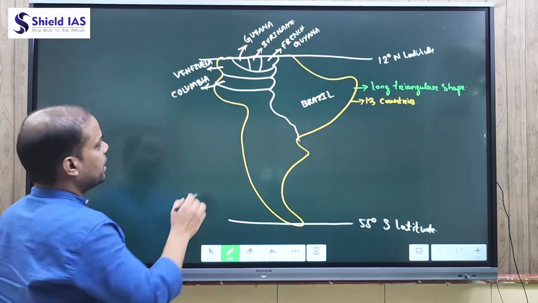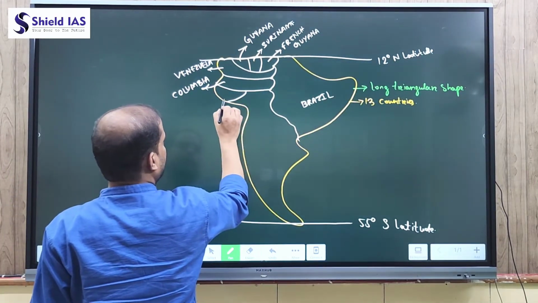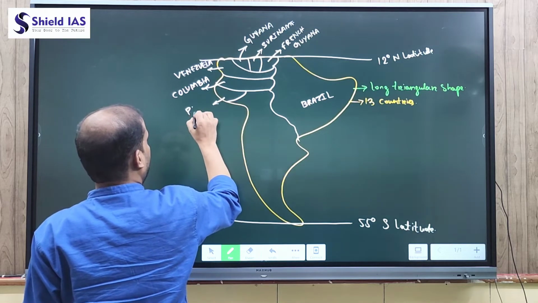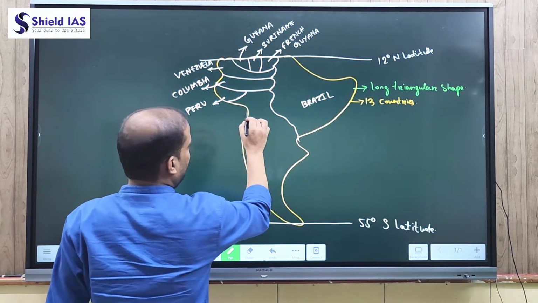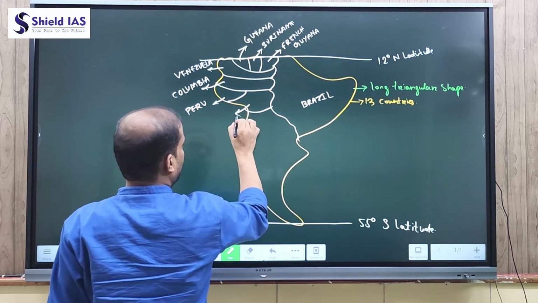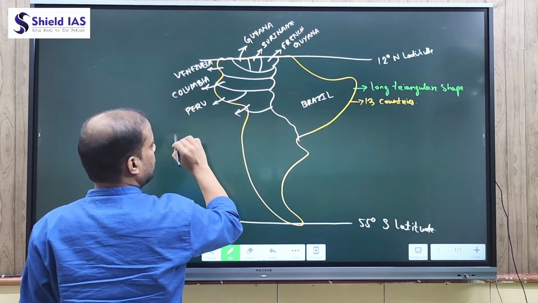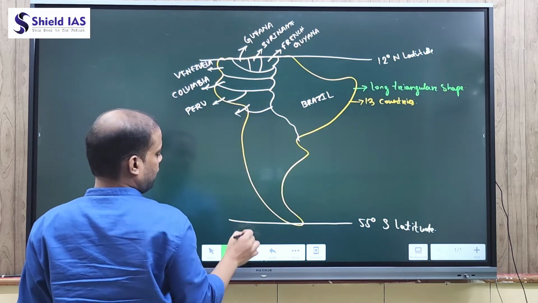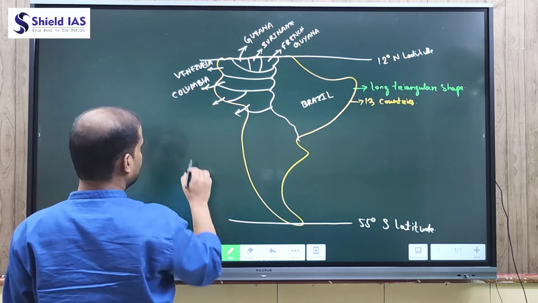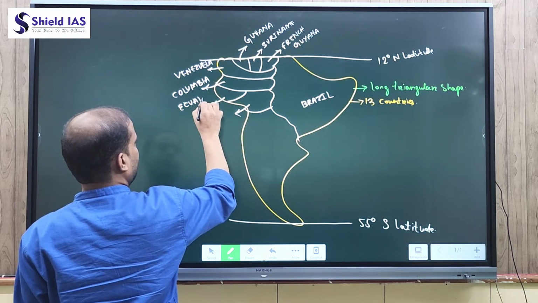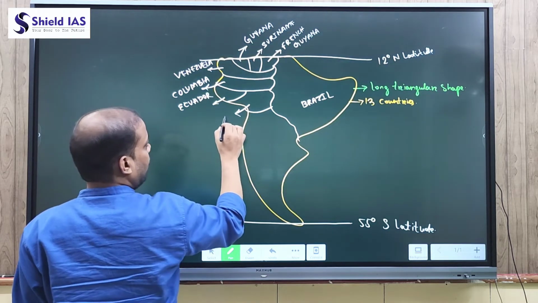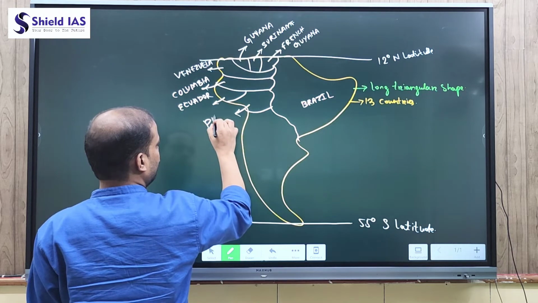In south of Colombia there is another country called Ecuador. South of Ecuador we have Peru.